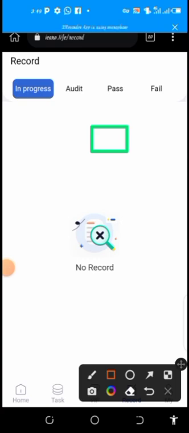Immediately you screenshot it, you go back, you come to this page again, you will locate upload here. You will see an icon for upload. You click on it. This is the position where it is going to be found. Now when you click on it, it will take you straight to your picture list where you screenshotted the picture. You select the one you screenshotted, and once you select it, it will upload by itself.